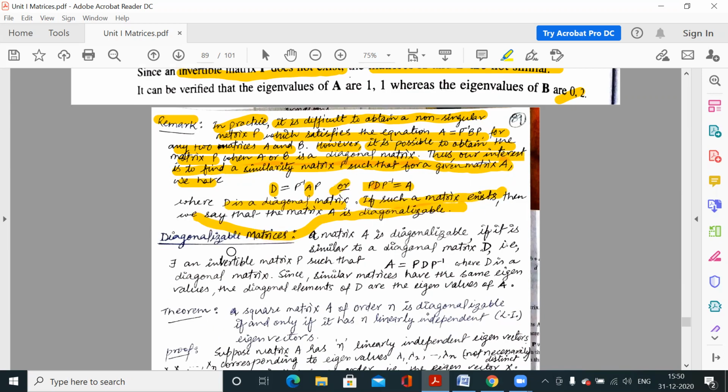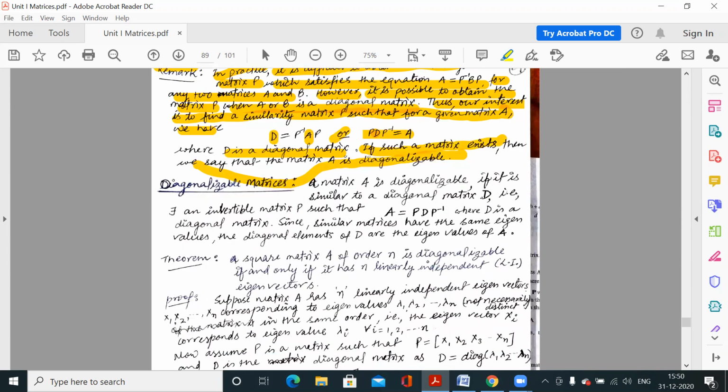Now the next question: when will we say that the given matrix is diagonalizable? We will say a matrix is diagonalizable when there exists a D matrix which is similar to A. Whenever the given matrix A is similar to a diagonal matrix, then we will say that A is diagonalizable.